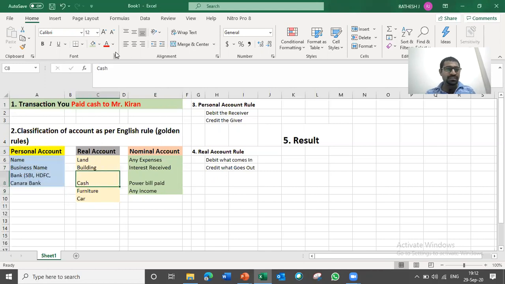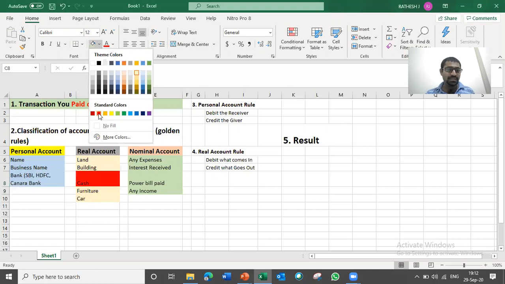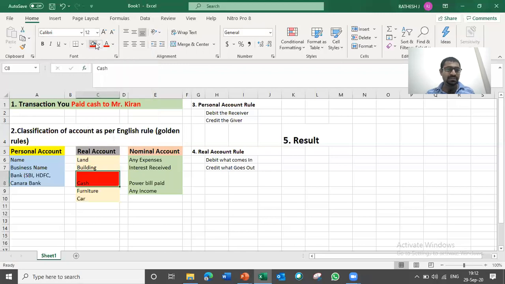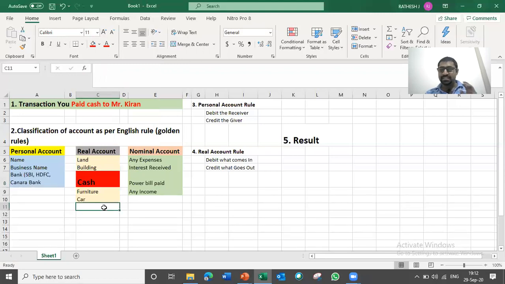For your understanding purpose, I'll highlight this in red, so it will be easy for you to understand. So cash, we identified as the first aspect.